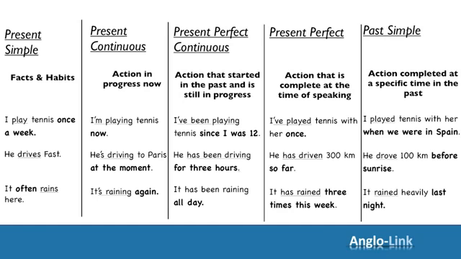And then we looked at past simple, which was for an action completed at a specific time in the past. I played tennis with her when we were in Spain. He drove 100 kilometers before sunrise. It rained heavily last night. Now you notice that all these examples are with what we call action verbs. So what is the difference between an action verb and a state verb?